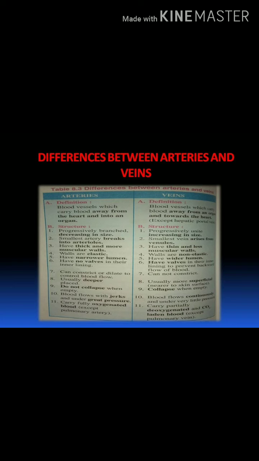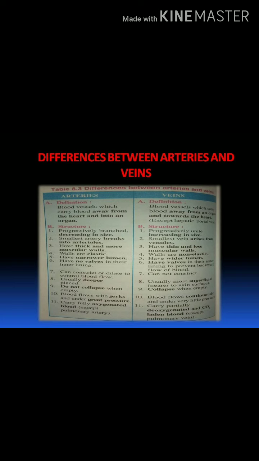And the artery has a narrow lumen. In the vein, it has a wider lumen. And next, in artery, there are no valves, but in the veins, we can see the valves. And artery can constrict or dilate to control the blood flow, and here it cannot undergo the constriction. And the artery is usually placed deeper in the region of the body, means it is usually deeper placed. In veins it is superficial. Here near the skin we can see this vein. And artery does not collapse when it is empty, vein collapses when it is empty.